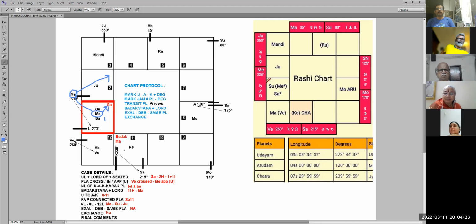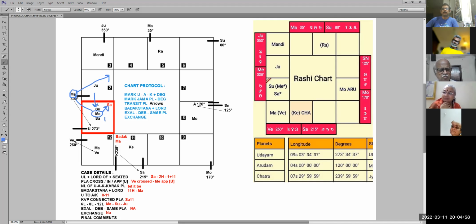And to that add Sun. Sun is government. Sun is father. Sun is authority. Now tell me the story. This itself is telling a big story. I'm pointing it out again: Mercury, seated under Saturn, with Sun.